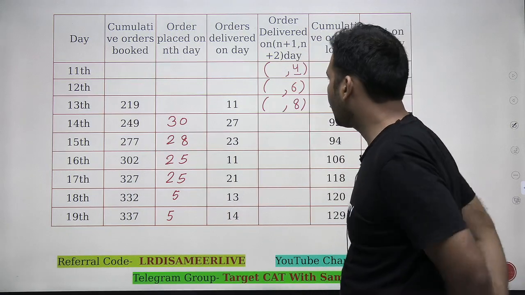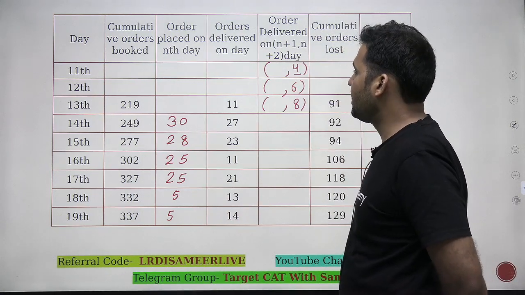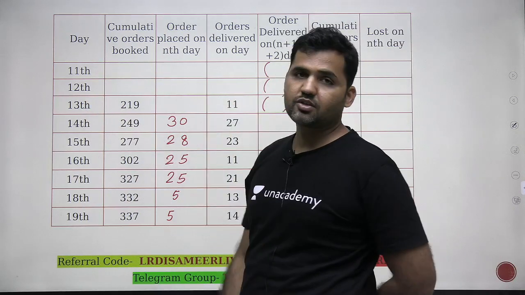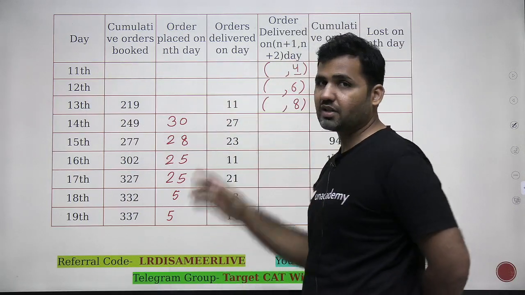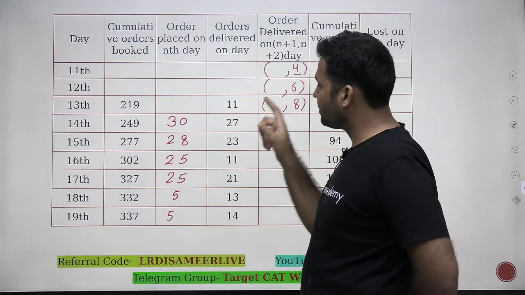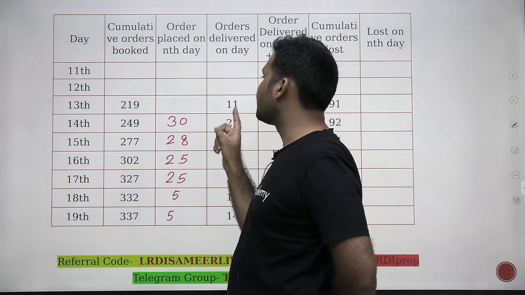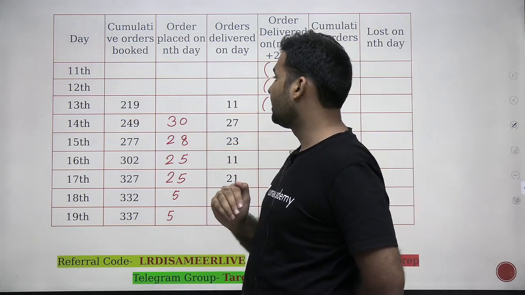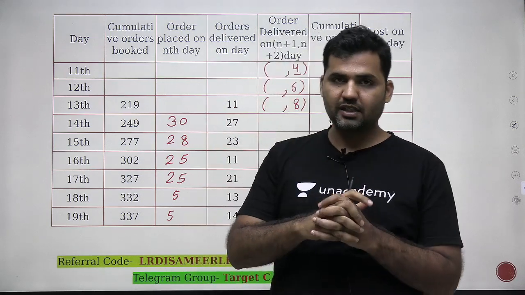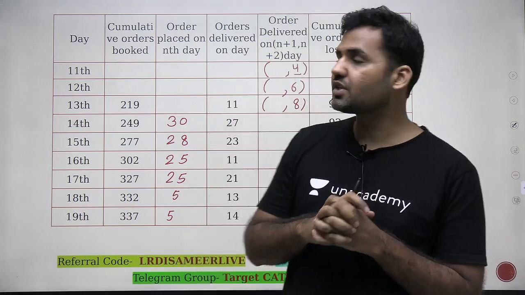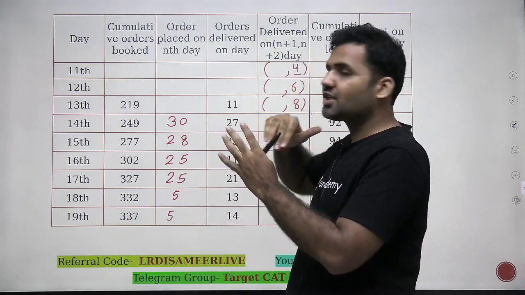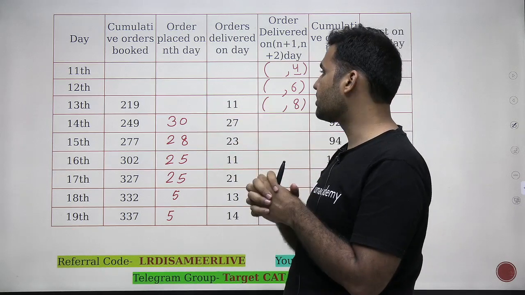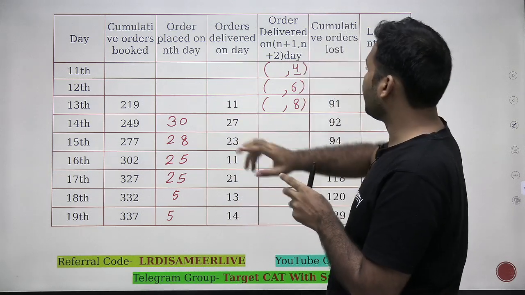Now, you see that if I look at the orders of 13th, there are a total of 11 orders which are delivered on that day. Now just try to think, these 11 orders which are delivered on 13th must be placed on 11th or 12th because it's a 2-day delivery process. So some of these 11 orders must be from 11th of that month, and some of these orders must be from 12th of that month. Now look at here.